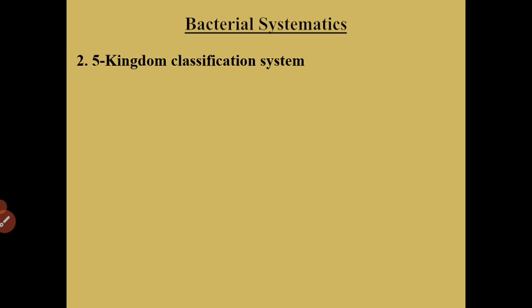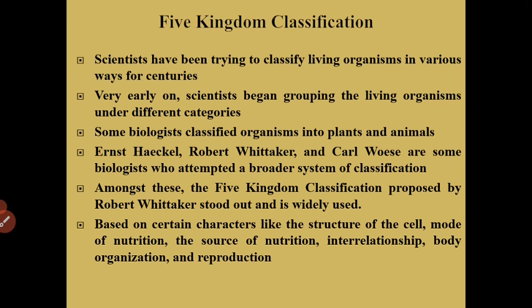Let's begin with the 5 kingdom classification system. Now scientists have been trying to classify living organisms in various ways for centuries. In fact, Aristotle classified living organisms on the basis of whether they lived on land, water or air. But biologists wanted a broader system of classifying living organisms. Hence came the 5 kingdom classification.